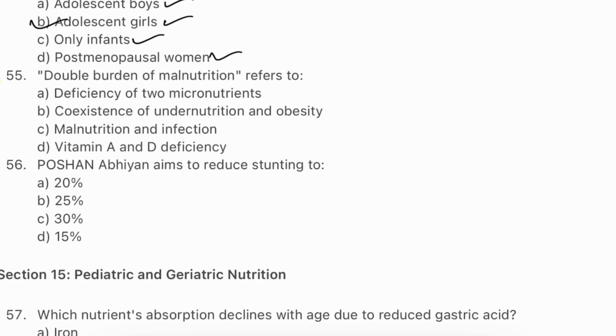Question number 55. Double burden of malnutrition refers to deficiency of 2 micronutrients, coexistence of undernutrition and obesity, malnutrition and infection, vitamin A and D deficiency. The answer will be B, coexistence of undernutrition and obesity. This question is also discussed in my past videos.